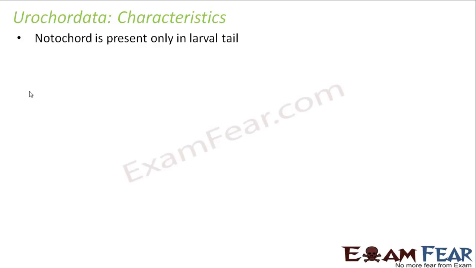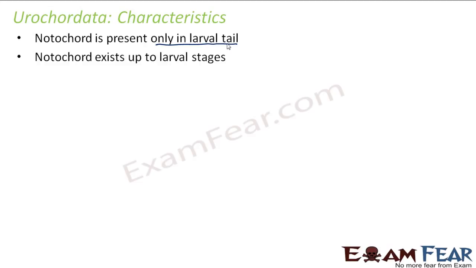In urochordata, notochord is present only in the larval tail. So the notochord is not present throughout the length of the body. It is present only in the larval tail. As I said, based on where the notochord is present, the classification of protochordata was done. So here it is present only in the tail of the larva. Notochord exists up to larval stages. It doesn't exist throughout life. Now when the larva grows up to form an adult, the notochord vanishes.